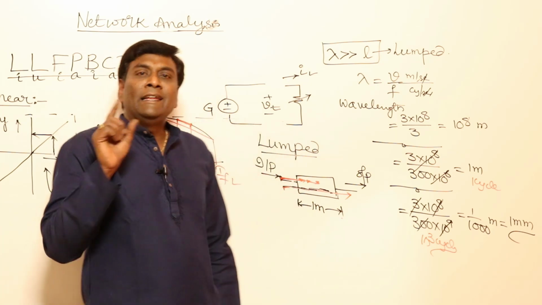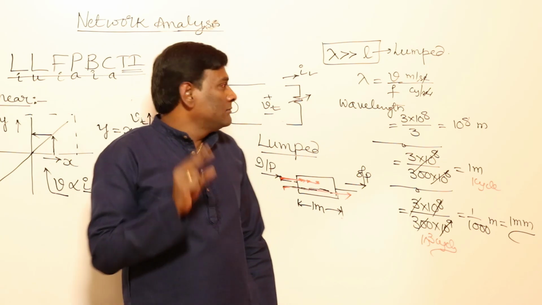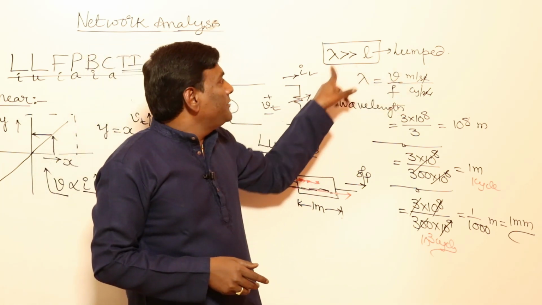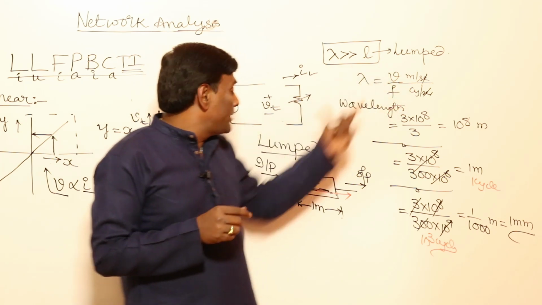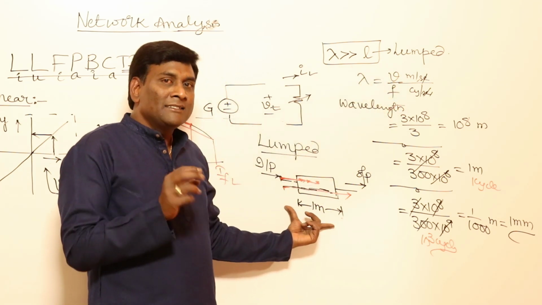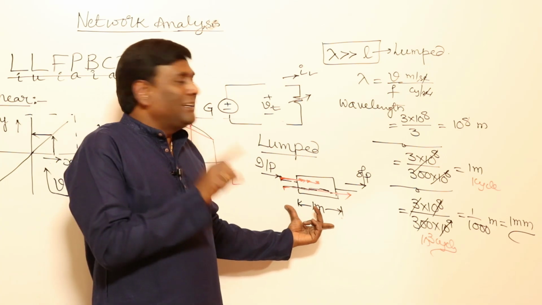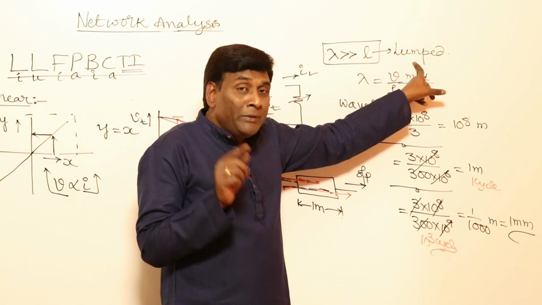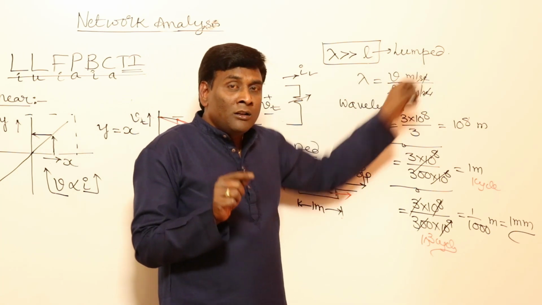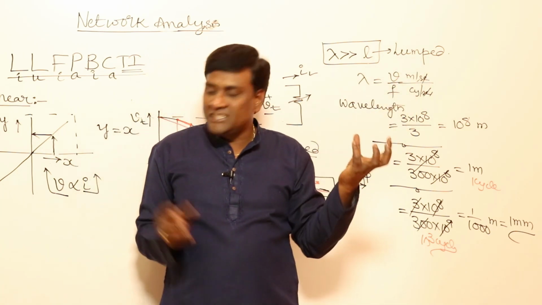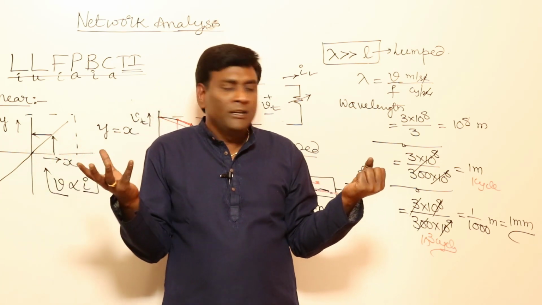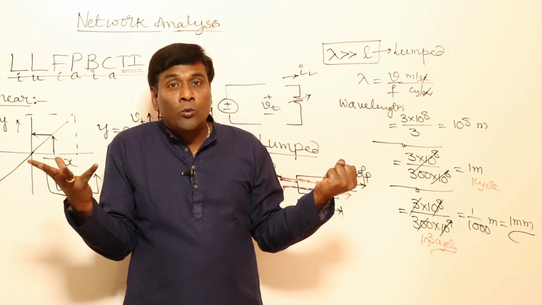So linearity, lumped, and students, please write this. If lambda, the wavelength, is very, very high compared to the length of the system, length in the sense of the maximum value among length, breadth and width, then we can assume it as lumped. Means that in the lumped parameter model, for example, I have one switch here and one system here. If I switch on, maybe an incandescent lamp, the lamp glows.